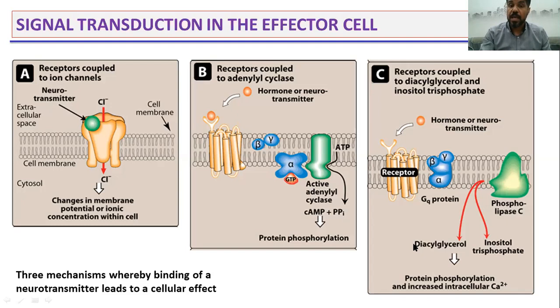Activating these second messengers can cause intracellular events and can change the function of these cells. So it can cause, for example, contraction or relaxation of tissues, or can increase or inhibit release of specific hormones, and so on.